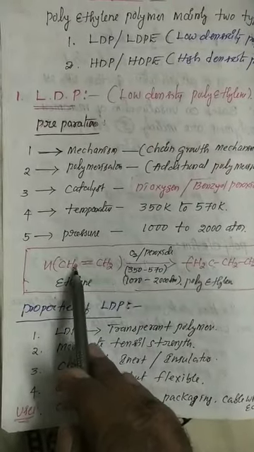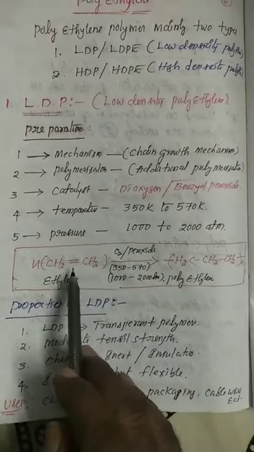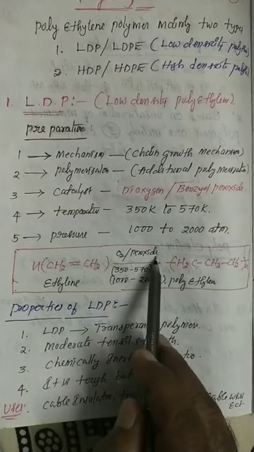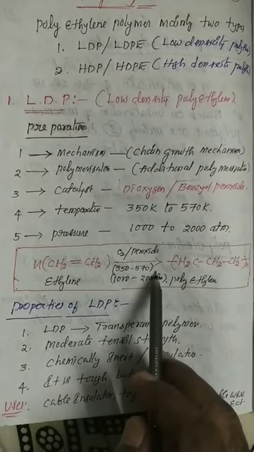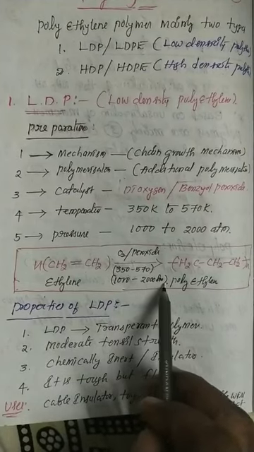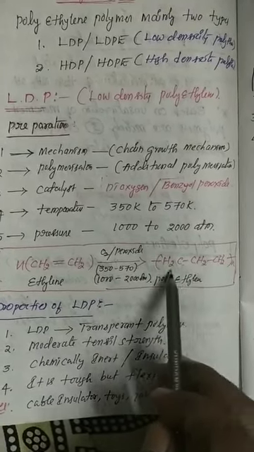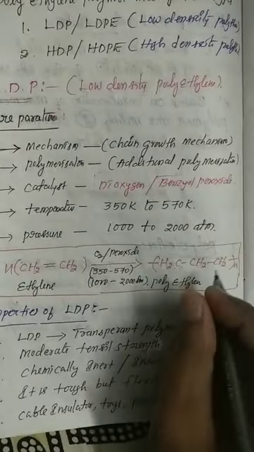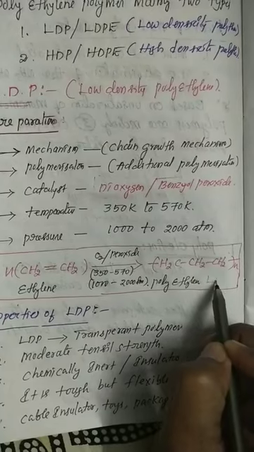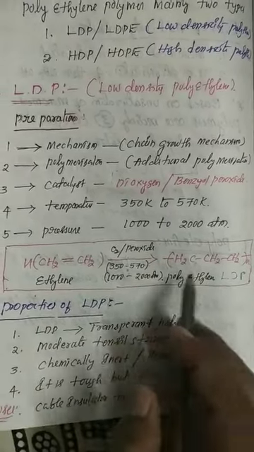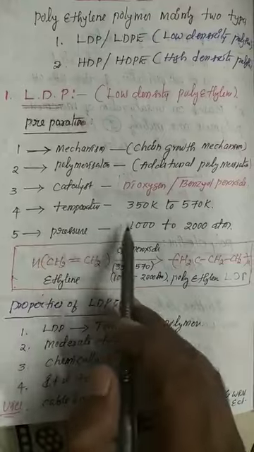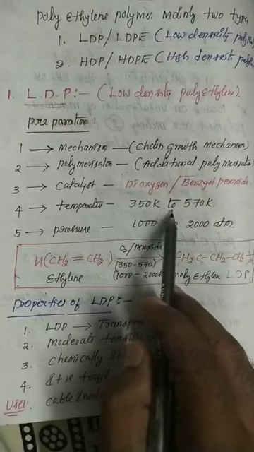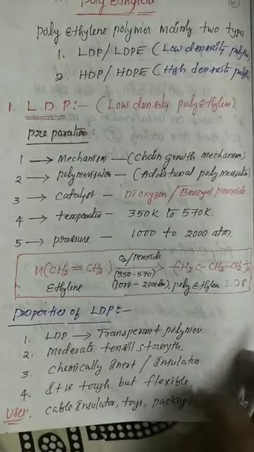Now here see the preparation. n number of ethylene, CH2=CH2, means n number of ethylene groups, in the presence of either dioxygen or peroxide, at 350 kelvins to 570 kelvins and 1000 to 2000 atmosphere pressure, ultimately polythene is formed. What kind of polythene cover is this? This is an LDP polythene cover. The important points: in the preparation of LDP, what catalyst is used? Dioxygen. Optimum conditions are 350 kelvins to 570 kelvins, 1000 to 2000 atmosphere.